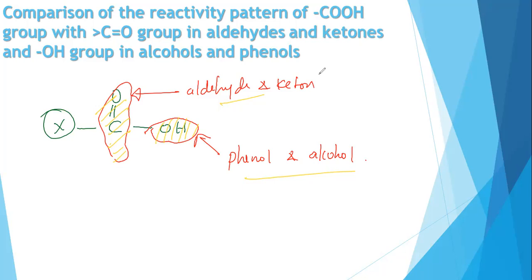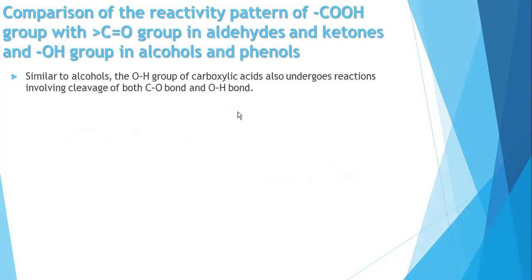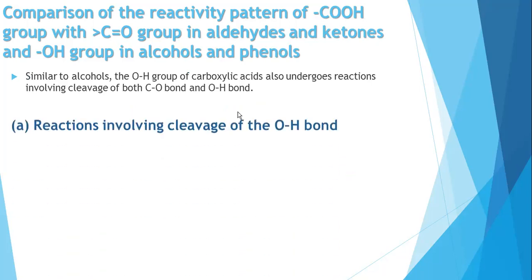Okay, thank you. So, according to this, I said the OH group, like your carboxylic acid, undergoes a reaction, cleavage of the CO bond and the OH bond. The first reaction involves the cleavage of the OH bond. So first we are going to speak about the cleavage of the OH bond. The first thing we said, the carboxylic acid is more acidic than others, right?